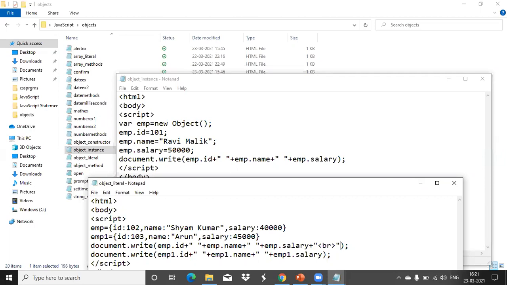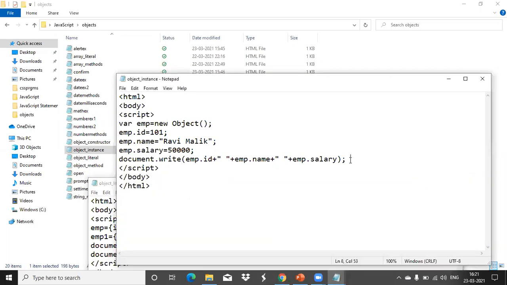Now here also, if you want, you can create one more. I am creating emp1 equal to new Object, bracket, semicolon. Now emp1.id equal to a value, emp1.name equal to a value, and so on.